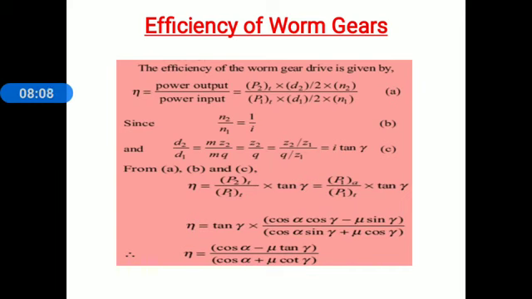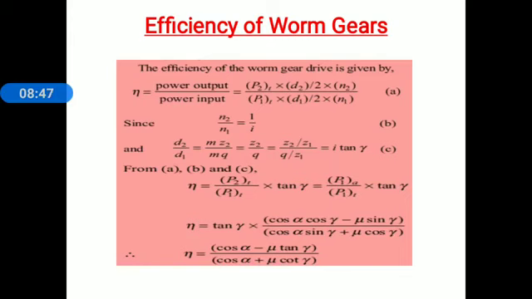Again D2 by D1: D2 is the pitch circle diameter of worm wheel, that is M into Z2, and D1 is the pitch circle diameter of worm, that is Q into M. Now these two values we substitute in that ratio. D2 by D1 is equal to M into Z2 divided by MQ. M gets cancelled and we get the relation Z2 divided by Q. D2 by D1 is equal to Z2 divided by Q, and from this relation we divide by Z1: Z2 divided by Z1, whole divided by Q divided by Z1.